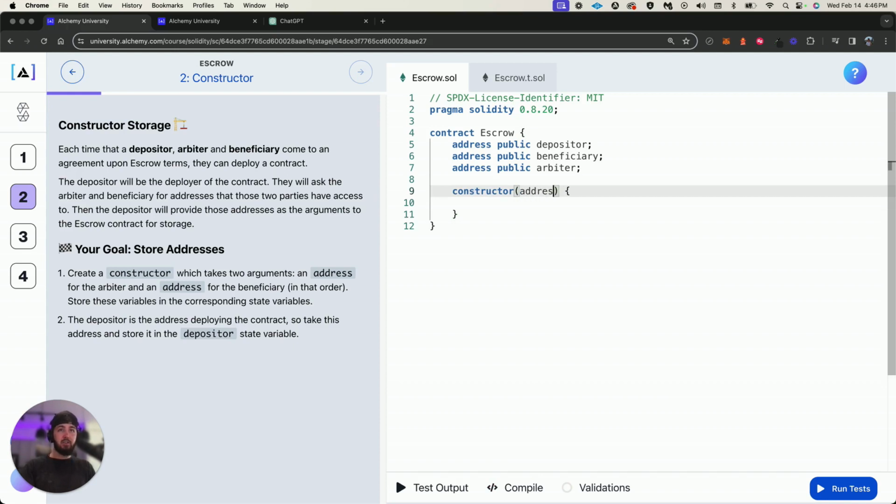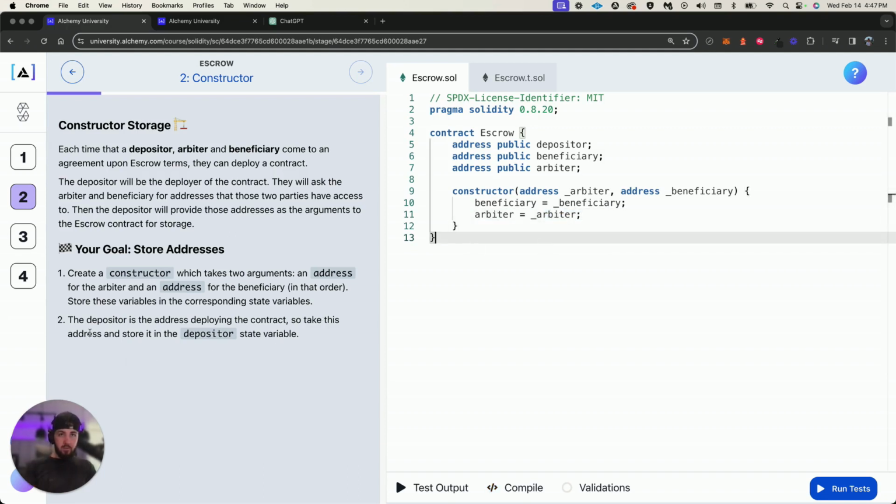It's going to take the address, the arbiter. So we're going to do _arbiter. And then it's going to take the address for the beneficiary. So address, and _beneficiary, like that. And then I do believe we want to go like this. Beneficiary, and then we want to do the same for the arbiter. Did that not work? Okay, cool. So what this is going to do is assign the arbiter, I believe, to the depositor.